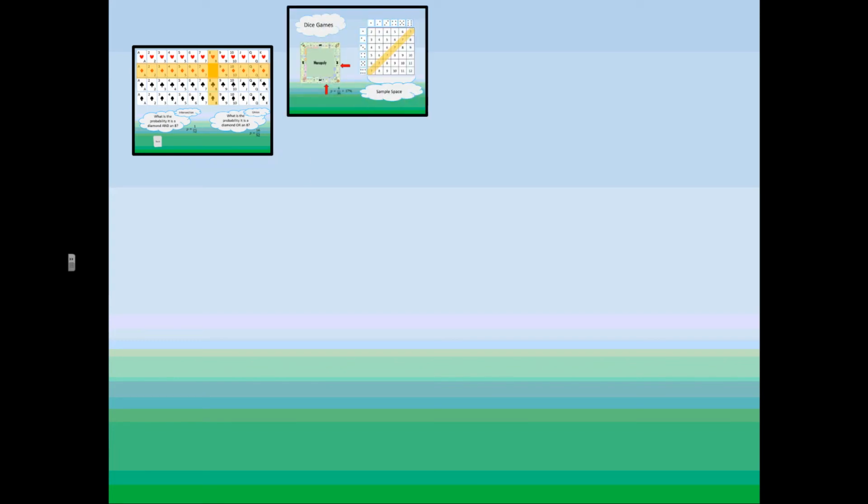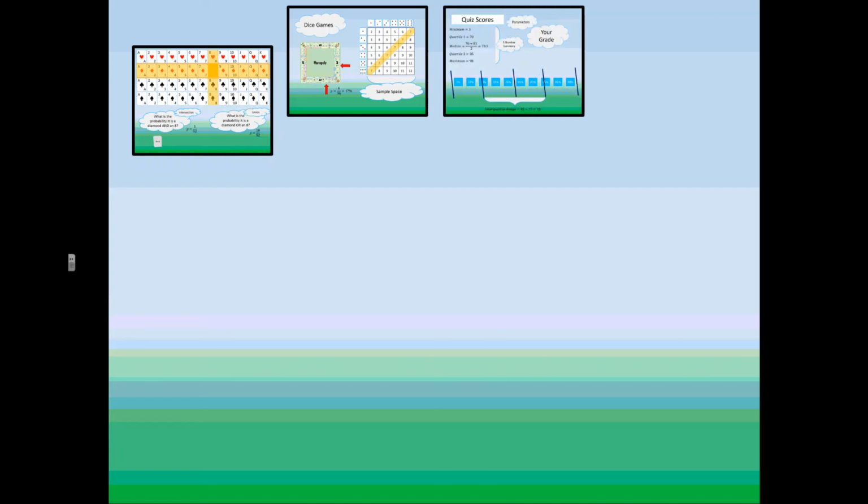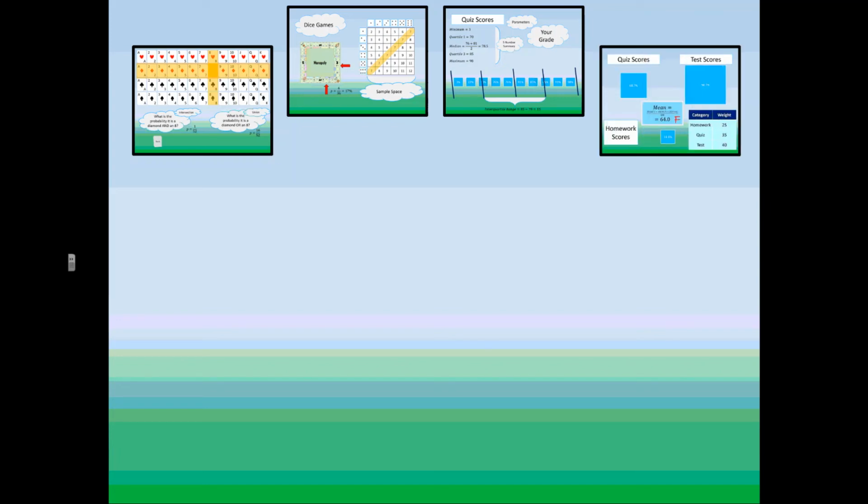With our time together here, we have talked about what happens when we draw cards, when we play dice games and draw multiple cards, what happens when we do statistics or try and find parameters of certain populations, like with your quiz scores, what happens with weighted averages or curved scores.